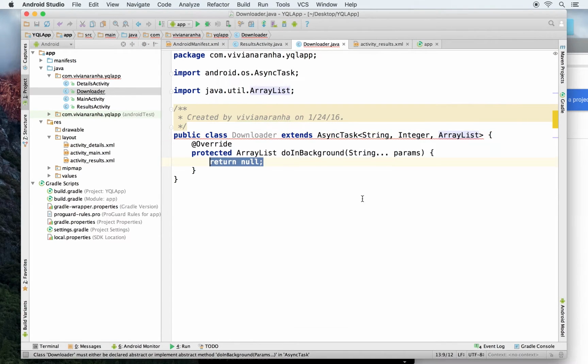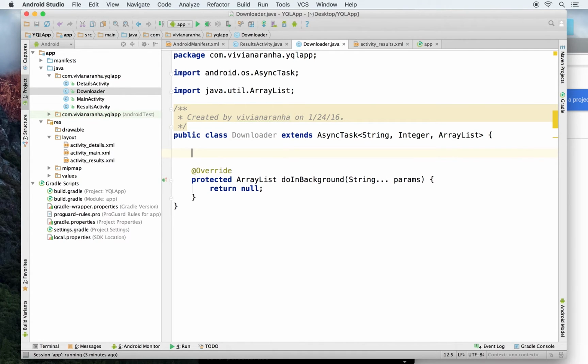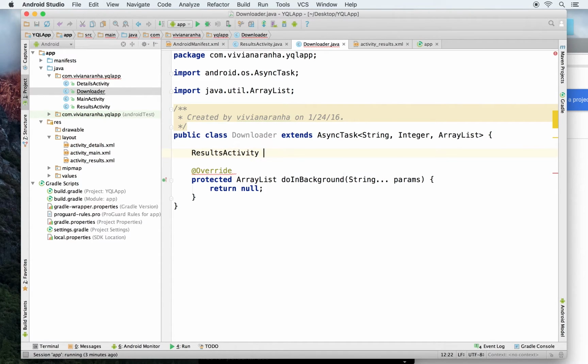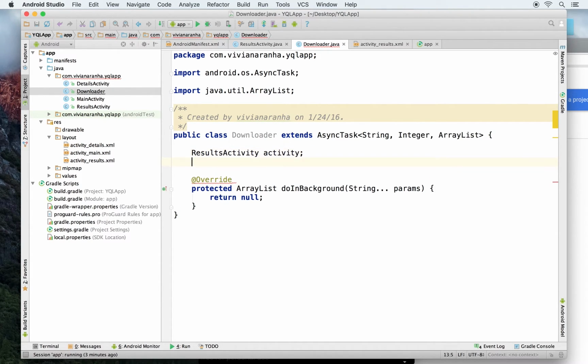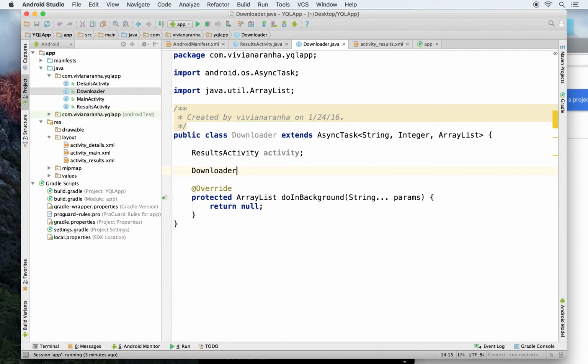Also I have to implement doInBackground. Once I have that, let's create a way that I can get hold of the activity where I'm getting called, where it's calling this. So I'm going to call it activity, and to assign it I'm going to create a constructor, Downloader.